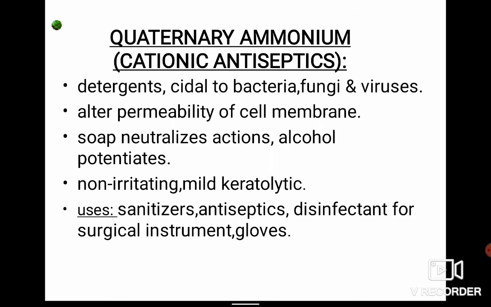There are some quaternary ammonium compounds which are cationic antiseptics. These are detergents. They have cidal actions on bacteria, fungi, and viruses. They alter the permeability of the cell membrane. There are some soap preparations also which neutralize the actions, and alcohol potentiates that. They are non-irritating and mild keratolytic. They are used in sanitizers, antiseptics, and disinfectants for surgical instruments and gloves.